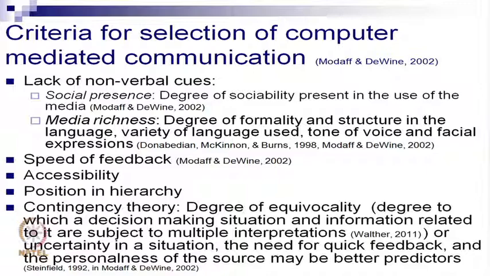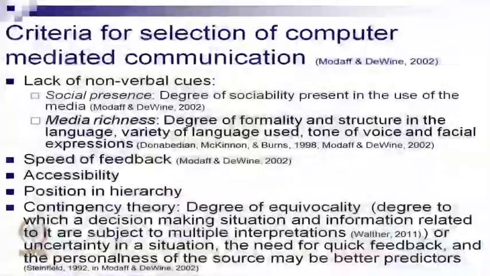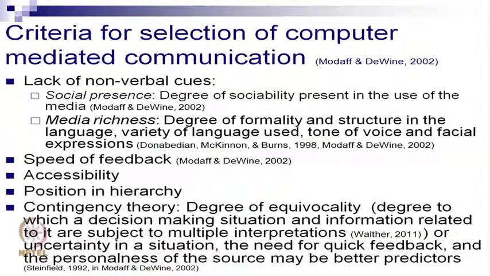Social presence is the degree of sociability present in the use of the media, how visible you are, how people view you in the business environment, in your social environment or socio-professional environment, if we want to take professional environment as a subset of social environment, how much of presence you have, how much of impact you are having. So that again depends on the lack of non-verbal cues.